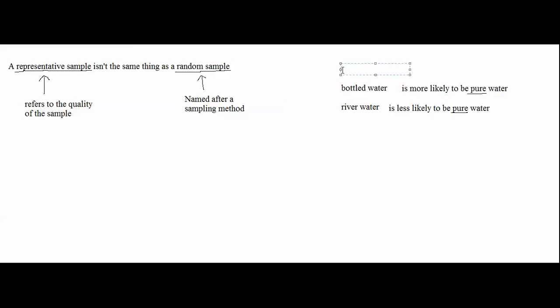So these two terms talk about how the water was gathered, and this term, pure water, talks about the quality of the water.